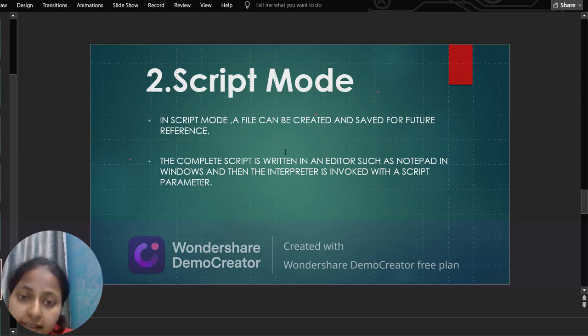The complete script is written in an editor such as Notepad. हम किसी भी editor पे उसको लिखते हैं, like Notepad in Windows, and then the interpreter.